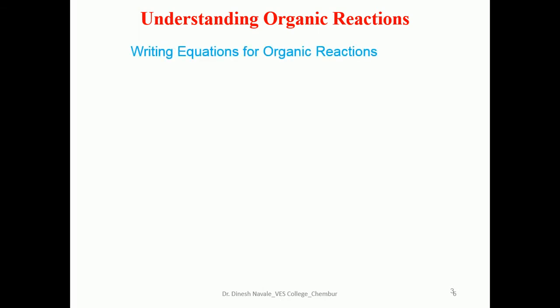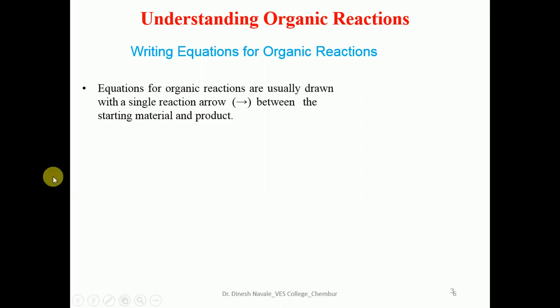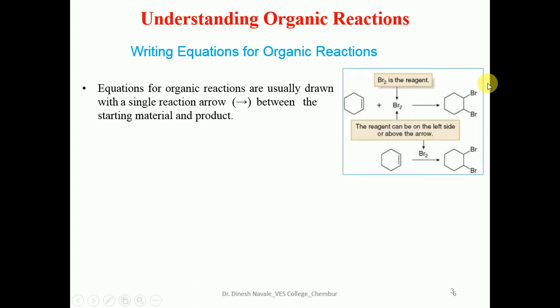Writing equations for organic reactions: how are we going to write an organic reaction? This is the first example. Organic reactions are usually drawn with a single arrow between the starting material and the product. Whenever we write down any reaction, the reactant will be there and the product will be there, and we utilize a single headed arrow, which is normally referred to as the reactant being converted into the product. This can be easily observed here. Cyclohexene is the reactant, bromine is the reagent, and the single headed arrow indicates that this starting material will be converted into the product.